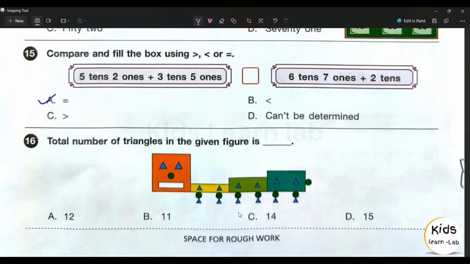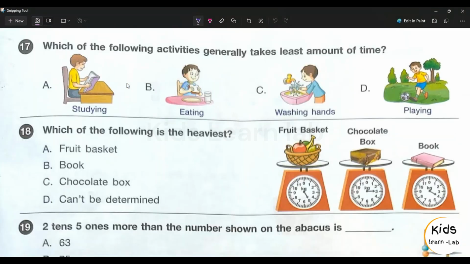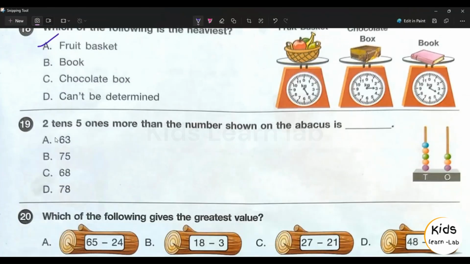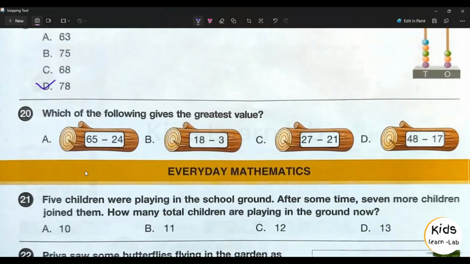16th question, answer is option C. 17th question, answer is option C. 18th question, answer is option A. 19th question, answer is option D. 20th question, answer is option A.